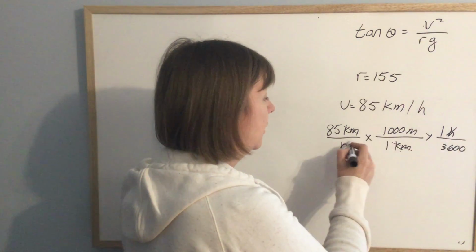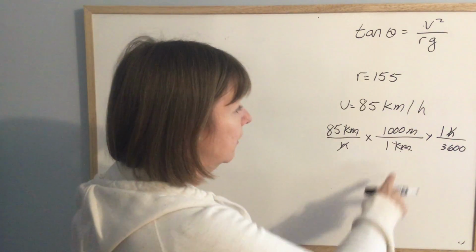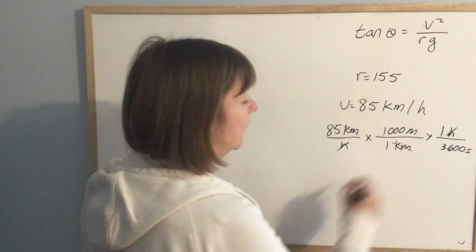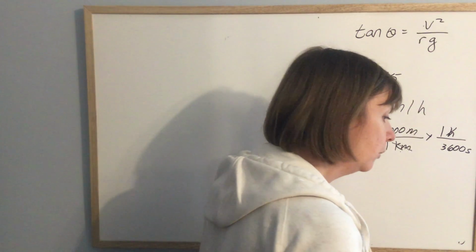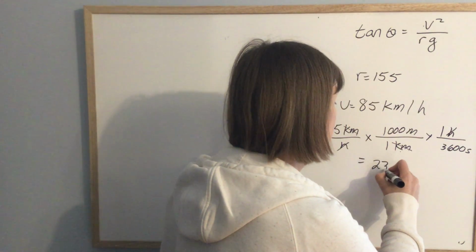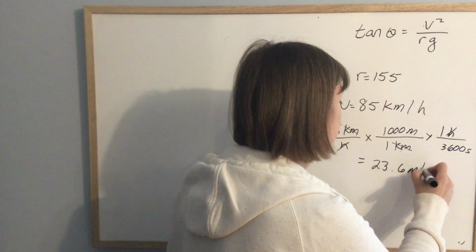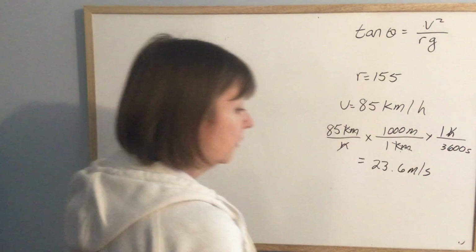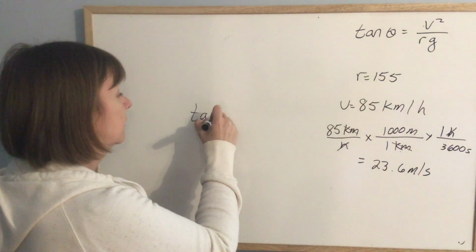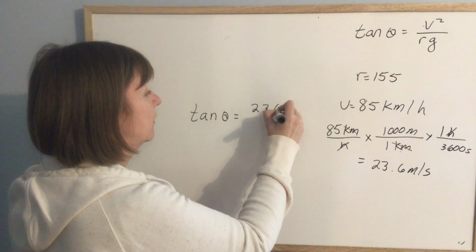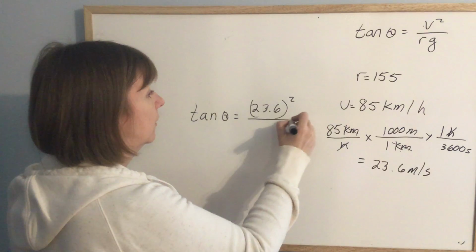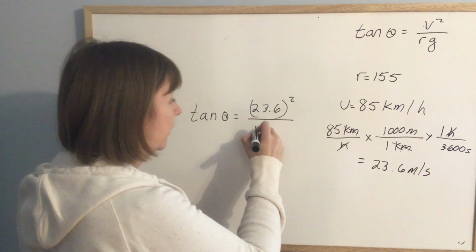So again, this time I put the hours on top so that they cancel and I have meters per second left. What that turned out to be for me was 23.6 meters per second.